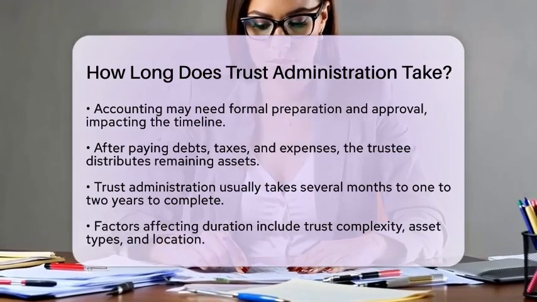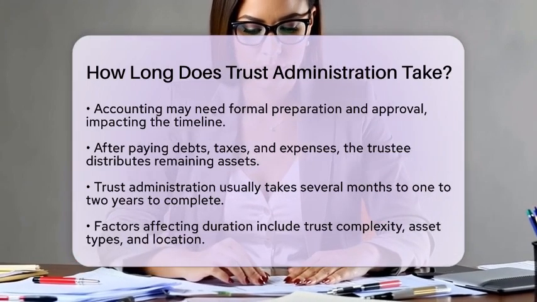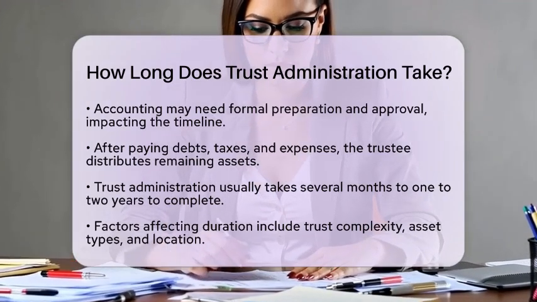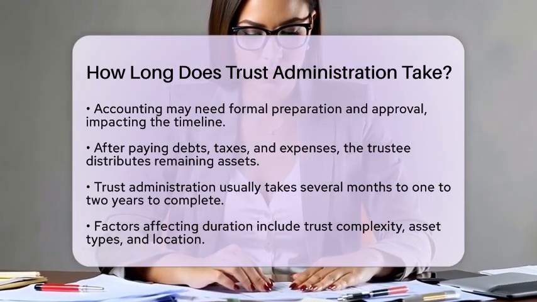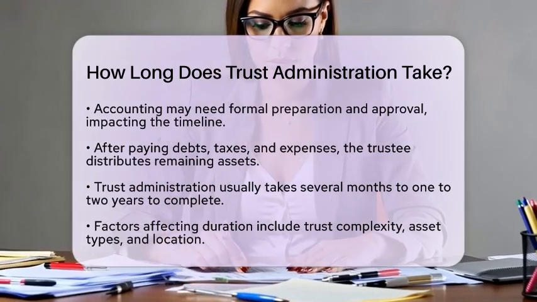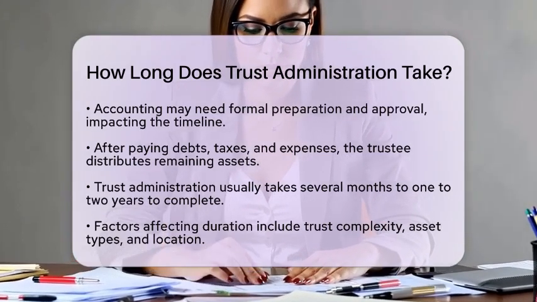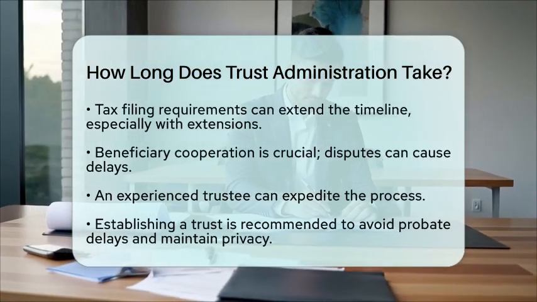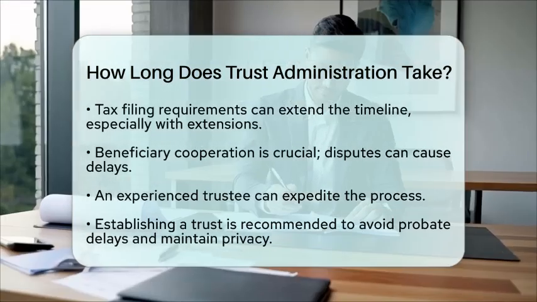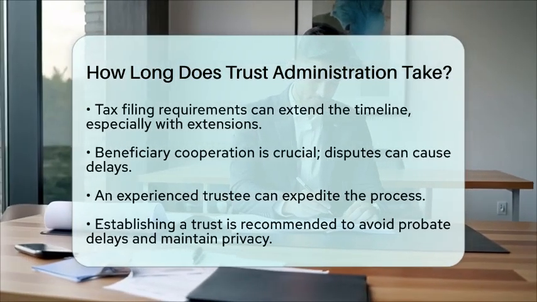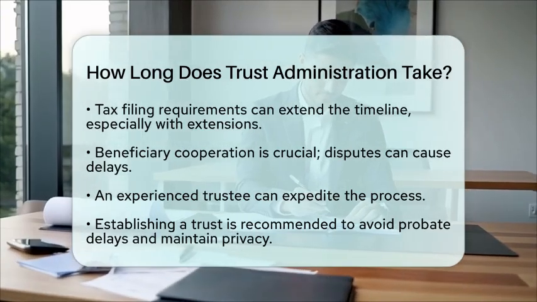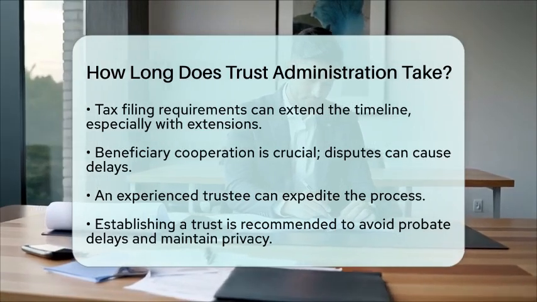Another factor is tax filing requirements. The trustee may need to file trust income tax returns and possibly estate tax returns, which can add time, especially if extensions are filed. Beneficiary cooperation is also important. Disputes or lack of communication can cause delays. Lastly, the experience of the trustee matters. A knowledgeable trustee or professional fiduciary can help speed up the process.